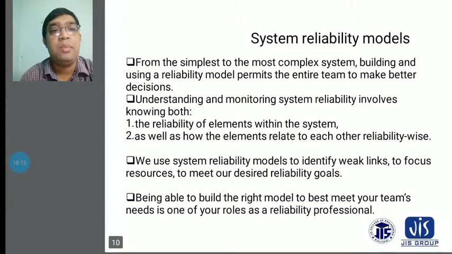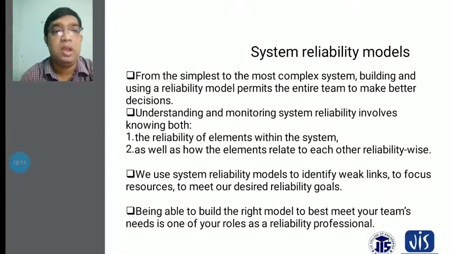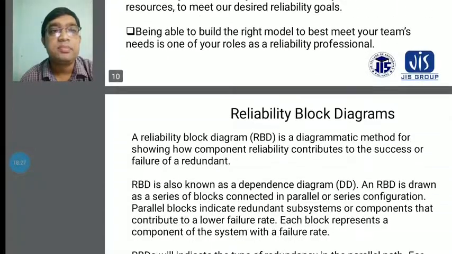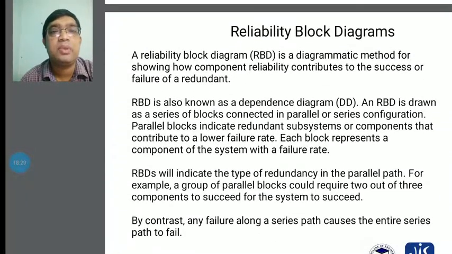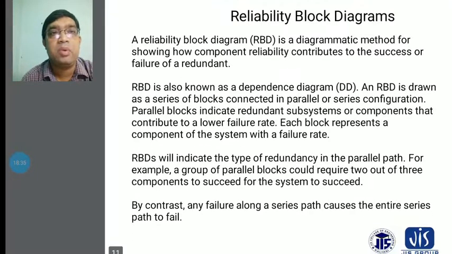Being able to build the right model to best meet your team's needs is one of your roles as a reliability professional, and it is considered in system reliability models. In system reliability models, a few terms will be recorded, and one of them is the reliability block diagram.